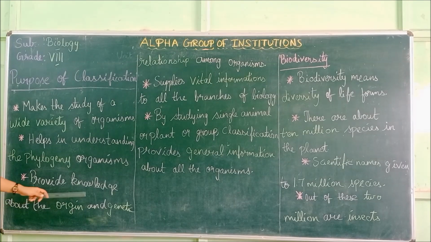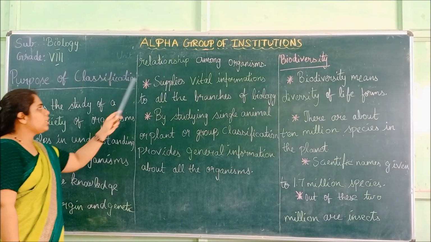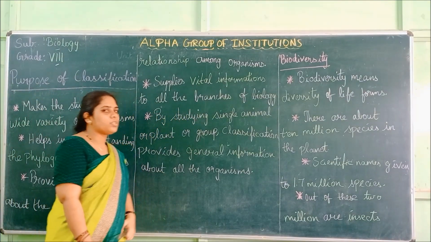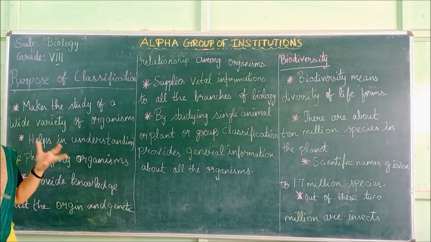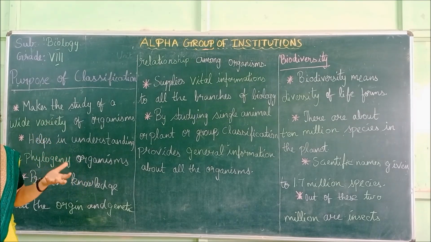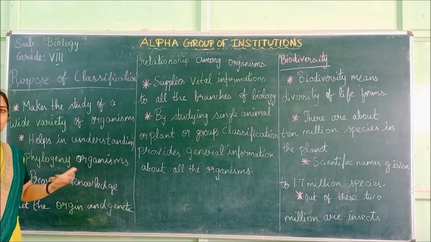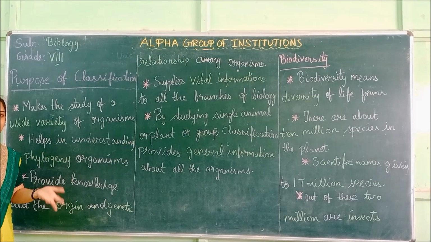It provides knowledge about the origin and genetic relationship among organisms. So classification gives knowledge on how the organism first originated and what the genetic relationships are, whether it has some other organism's character, or whether it is due to some other environmental conditions.